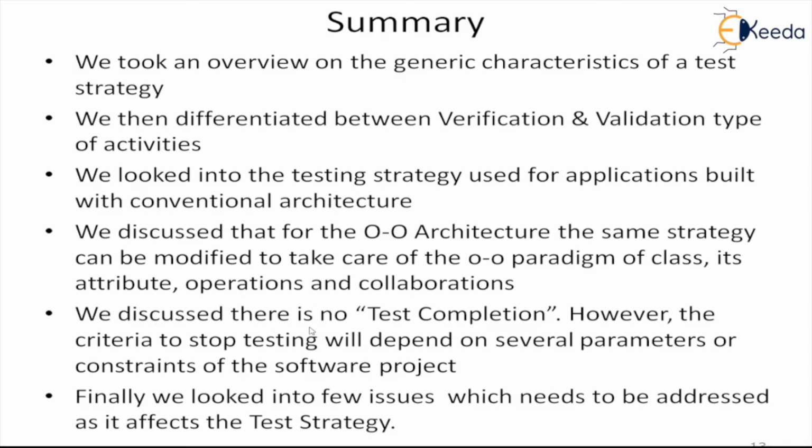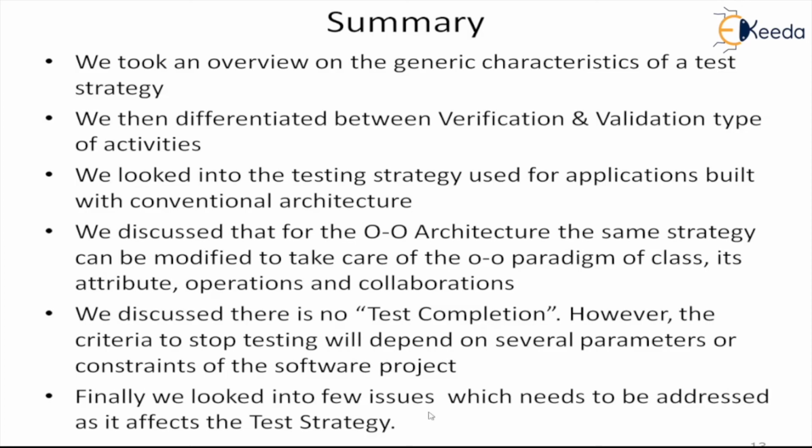We discussed that there is no test completion; however, the criteria to stop testing will depend on several parameters or constraints of the software project. This is the common one that people normally use. However, there are also some statistical experimental methods to predict the number of errors, and based on that we can take a decision on when to stop testing.